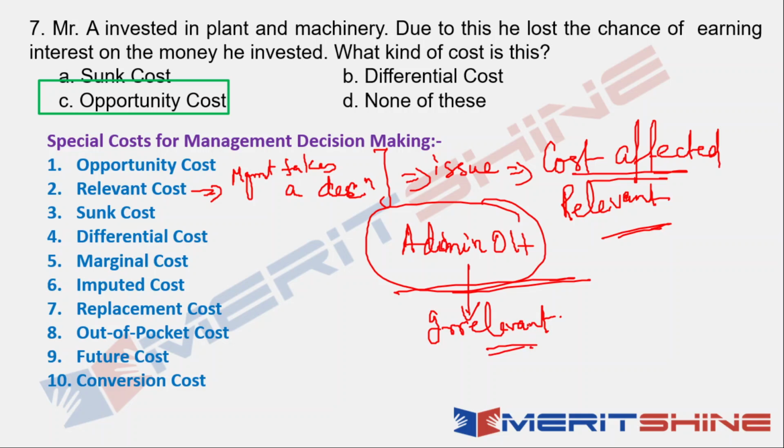Now, the second case where capacity building was there. If I build capacity, then my admin overhead can change because I am increasing my capacity. My admin overhead might increase.